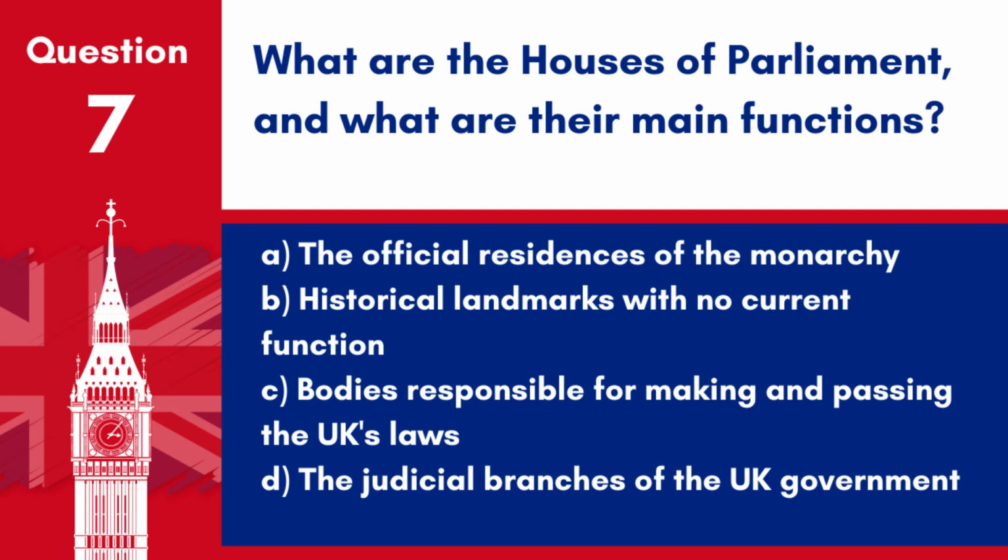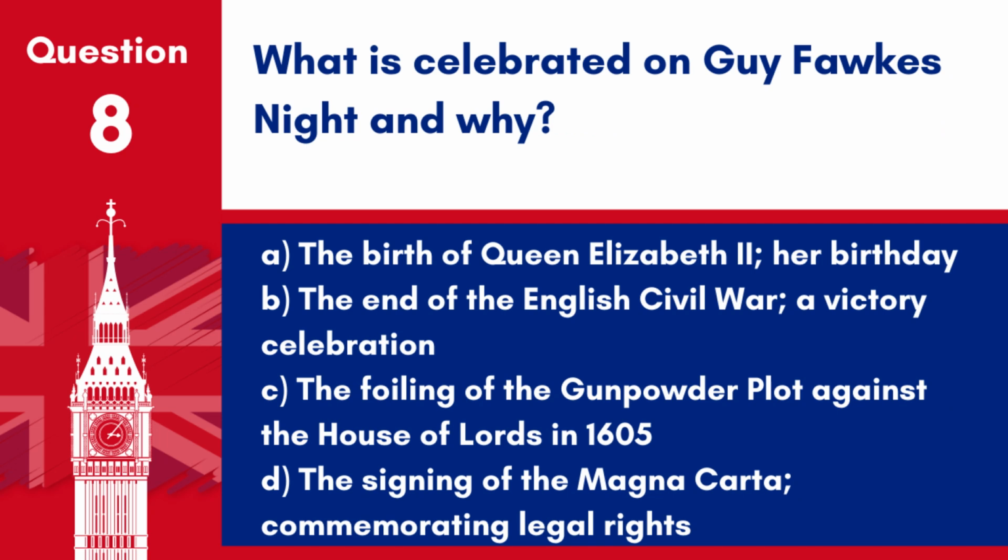Question 7. What are the Houses of Parliament, and what are their main functions? A. The official residences of the monarchy. B. Historical landmarks with no current function. C. Bodies responsible for making and passing the UK's laws. D. The judicial branches of the UK government. Answer C. Bodies responsible for making and passing the UK's laws. The Houses of Parliament, consisting of the House of Commons and the House of Lords, are central to the UK's legislative process.